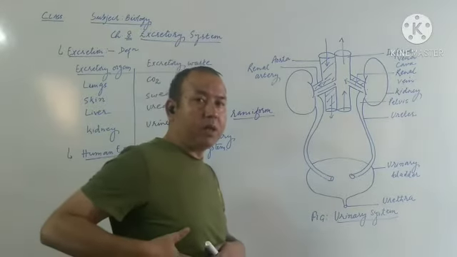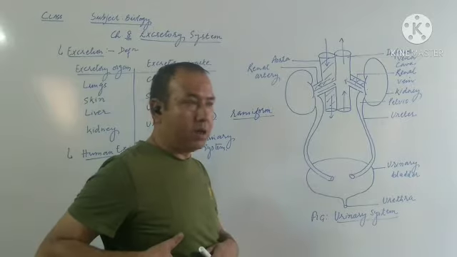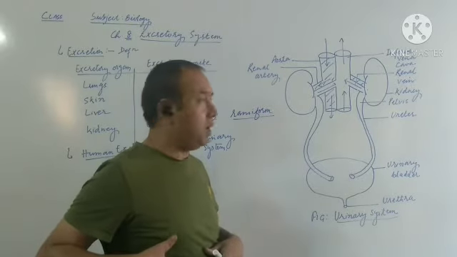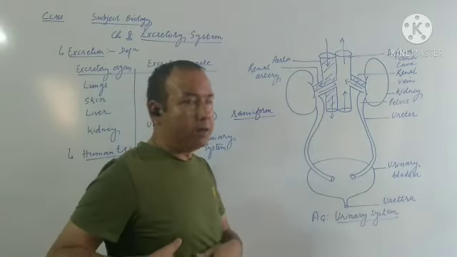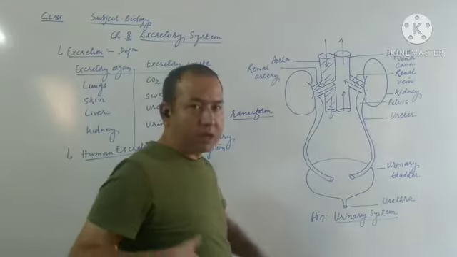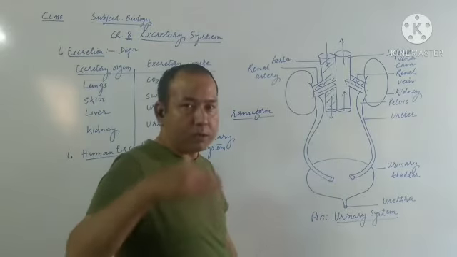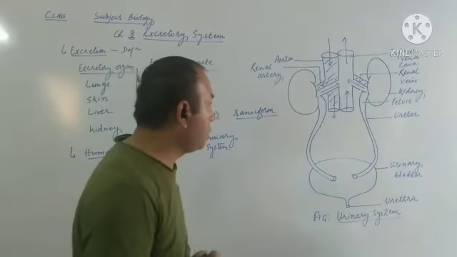Liver is situated on the right hand side and it is the largest gland, so it occupies a large area. So this is also one point.